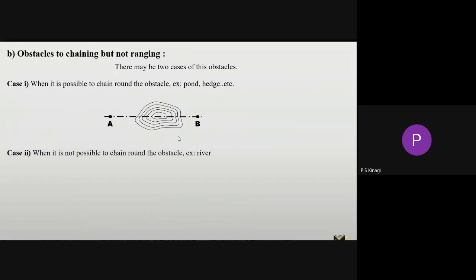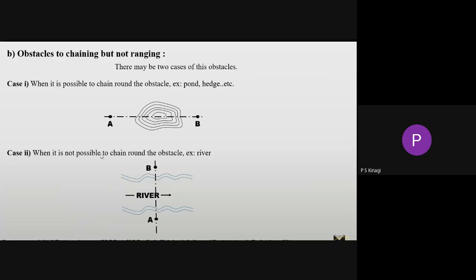Then the second case: it is not possible to chain around the obstacle. The example of this is a river. Just observe here. This is our chain line, maybe on this side, from point A to point B. The obstacle is a river. Just imagine that the river is flowing like this. It is not possible to use the chain here either. So this is the second case.